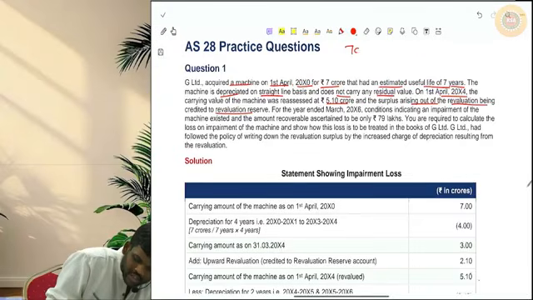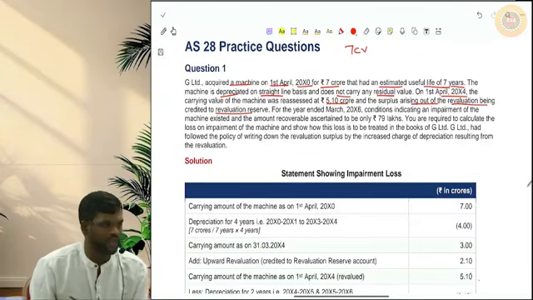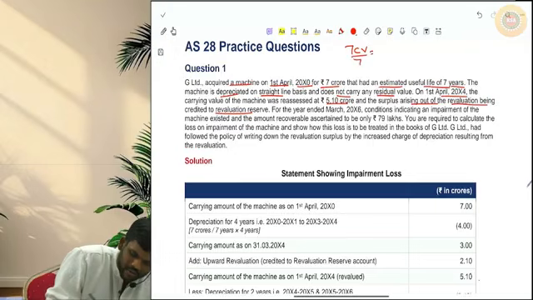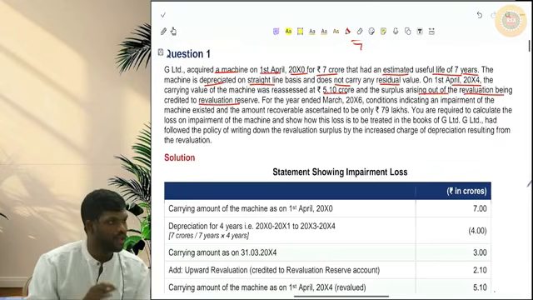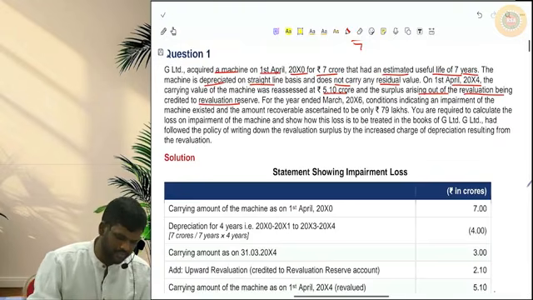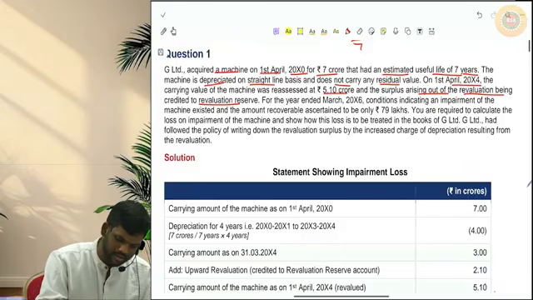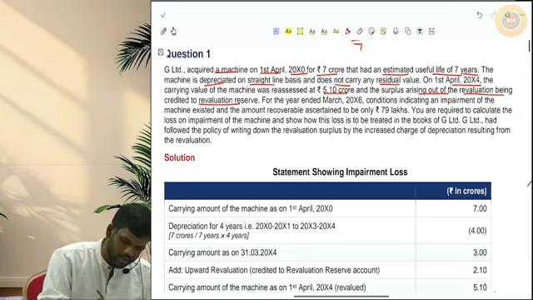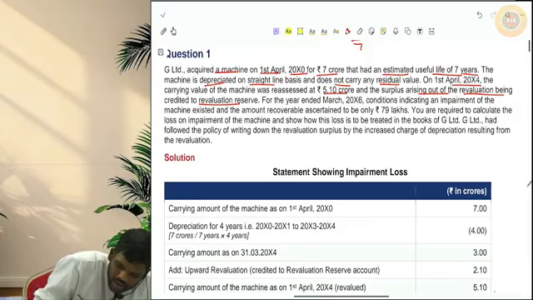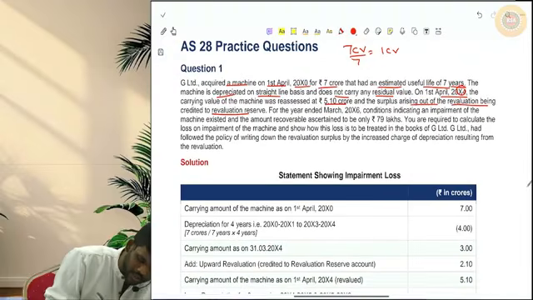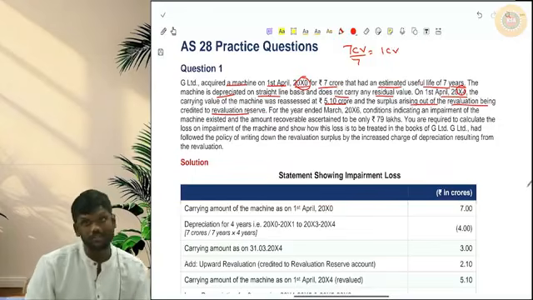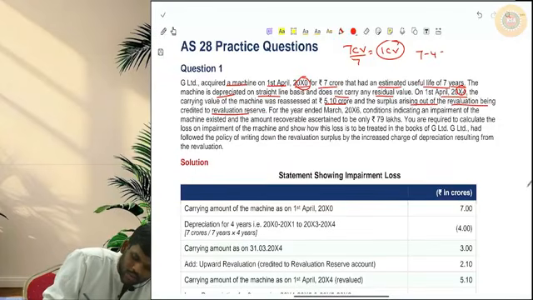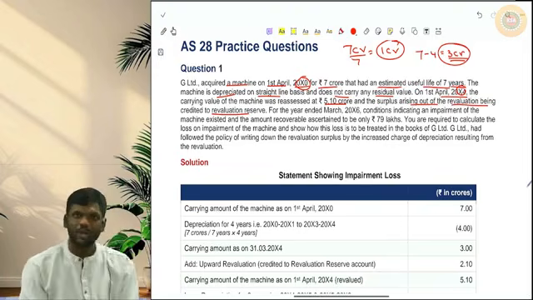So what happened? I purchased an asset for 7 crores. 7 years was the useful life. Residual value 0. So depreciation will be 7 by 7, 1 crore. Now we are on 1st April 20x4 and this asset was purchased on 1st April 20x0. That means 4 years over. So every year 1 crore depreciation would have been charged. So 4 crores total depreciation. So 7 minus 4, 3 crores will be the book value or carrying amount.